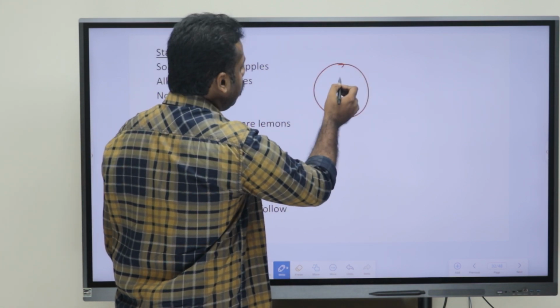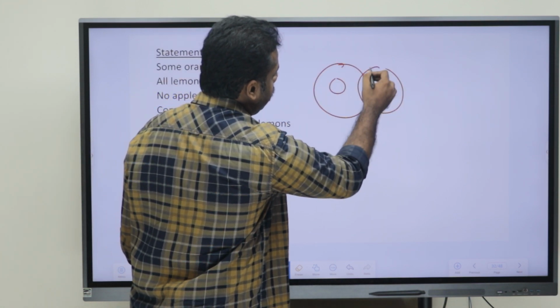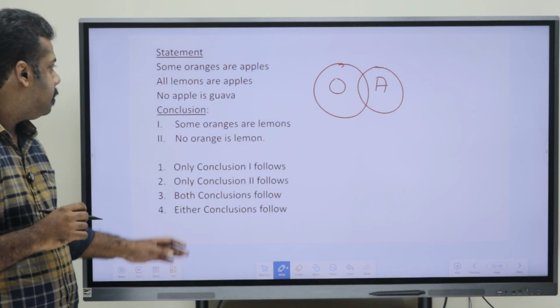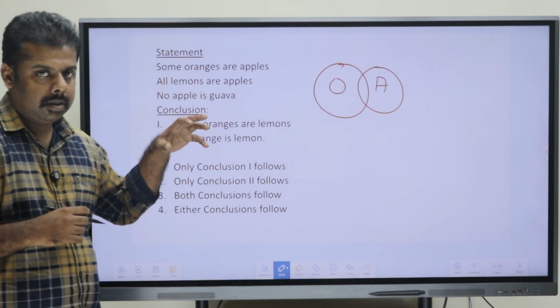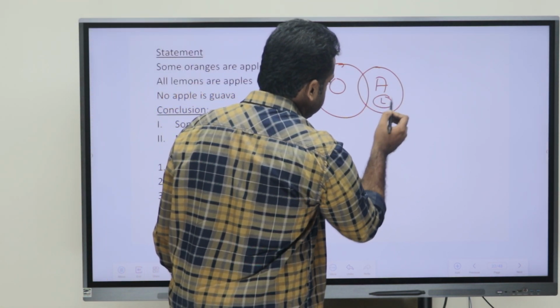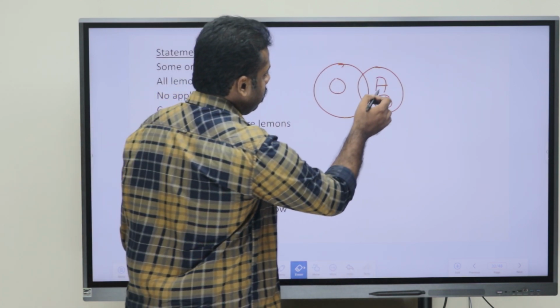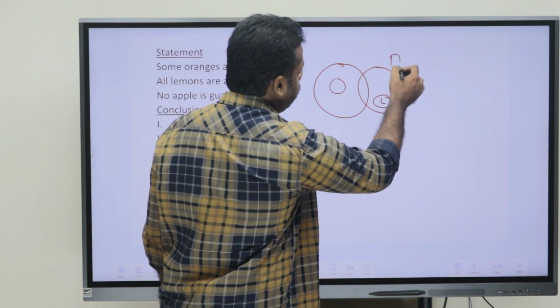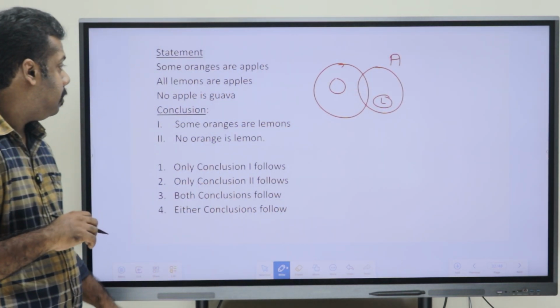The second statement they have given is that all lemons are apples. So the lemons are completely inside apples, okay.